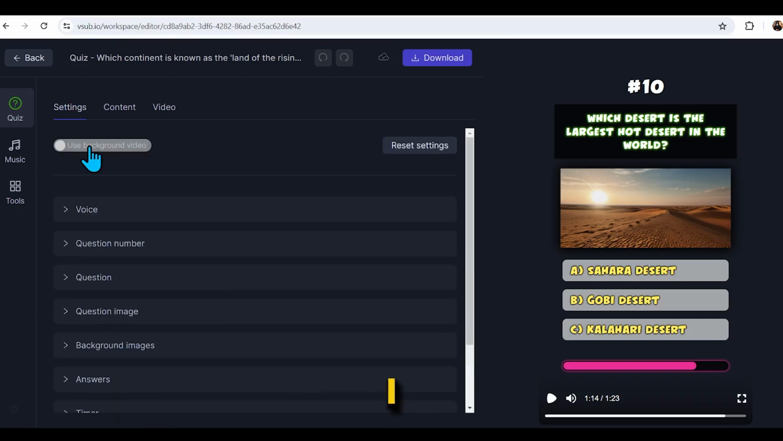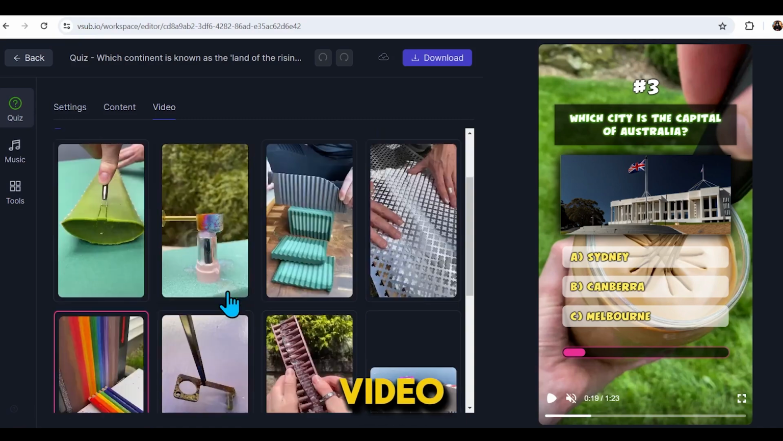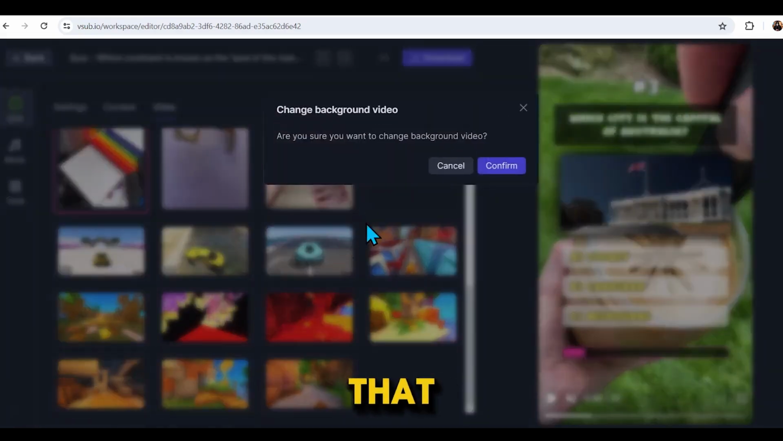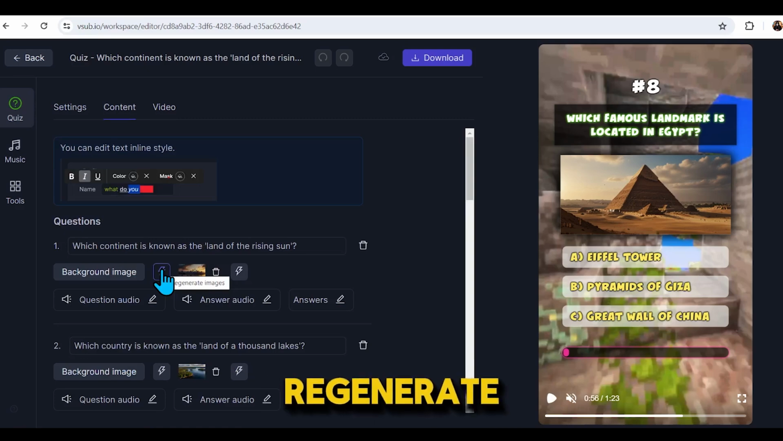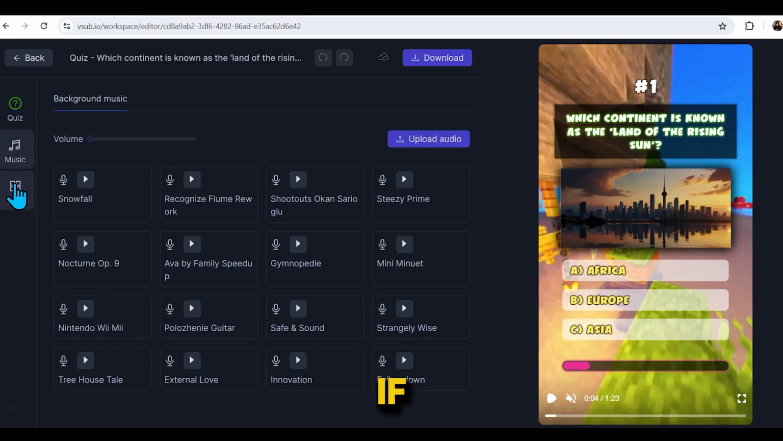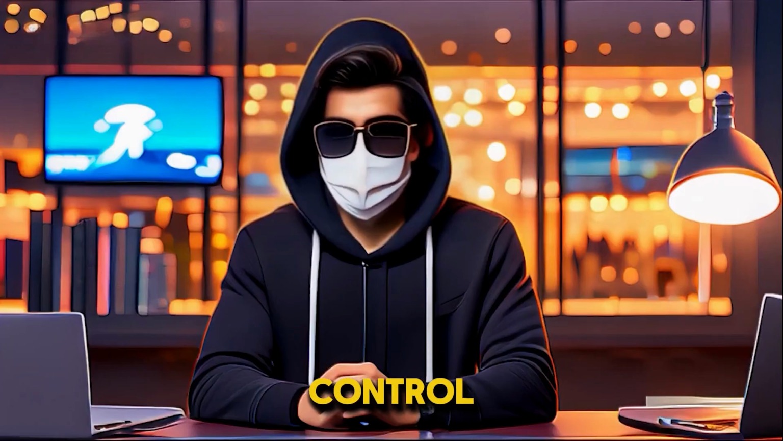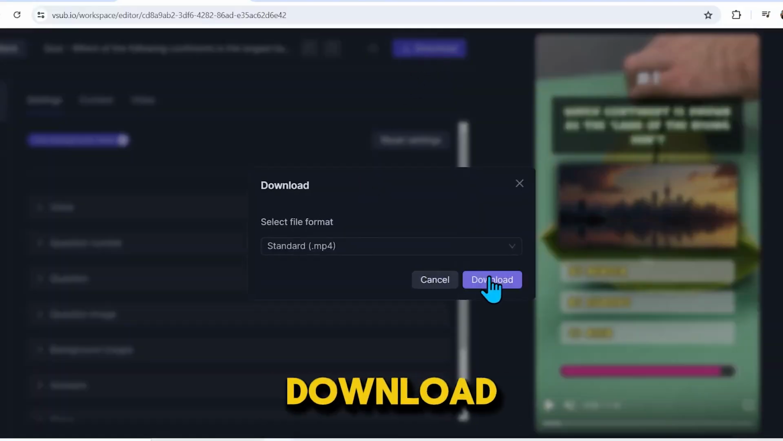If I turn on the background video feature, you'll see that an automatic background video has been added. Next, if you go to the video section, you'll find random background videos that you can choose from. See, the video has been applied. You can also regenerate images from here. Just click here, then type a prompt. After this, you can add background music if you want, so you have full control and can customize anything. Once the video is ready, you can download it from here.